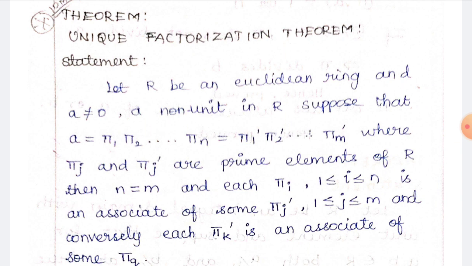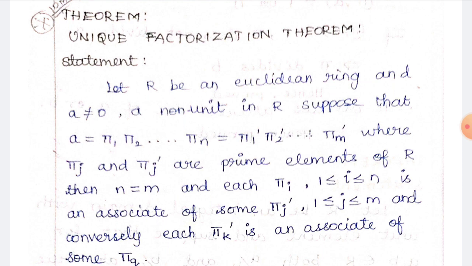So in this statement, R is a Euclidean ring and a ≠ 0 is a non-unit element in R. Then we have to represent a as the multiplication of prime elements, that is π1 π2 ... πn equal to π1' π2' ... πm', where all the πi and πj' are prime elements. So this is the product of prime elements a,